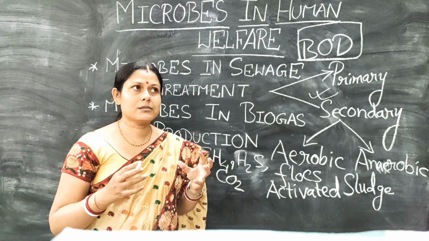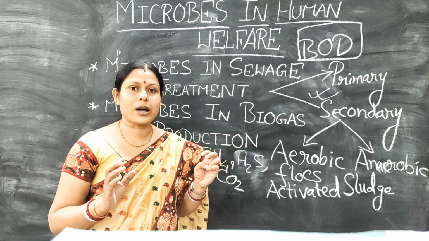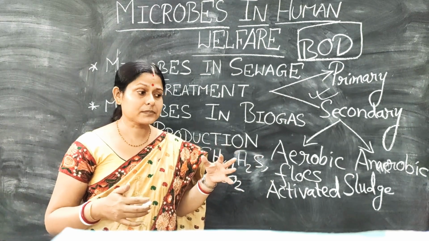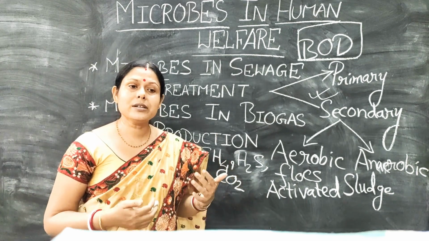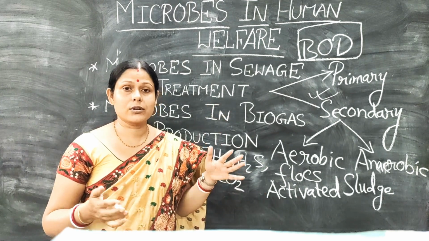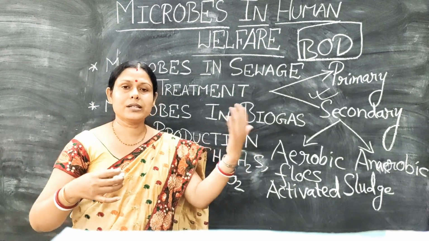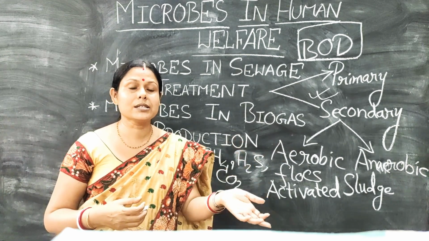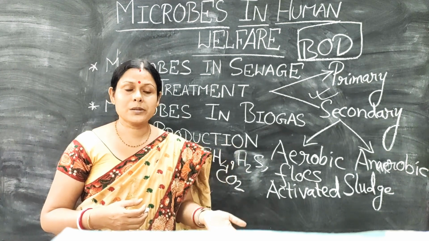So biogas or gobar gas is very important in the sense that only a little investment is required for the construction of the biogas plant. Once it is constructed, since there is a lot of biological waste generated by animals in dairy farms, it can be collected on a regular basis and put into the biogas plant tanks, the inlet and outlet, from where the gas will be generated. This gas, by means of underground pipelines, can be connected to the village houses, where they can use it for domestic purposes, for cooking.